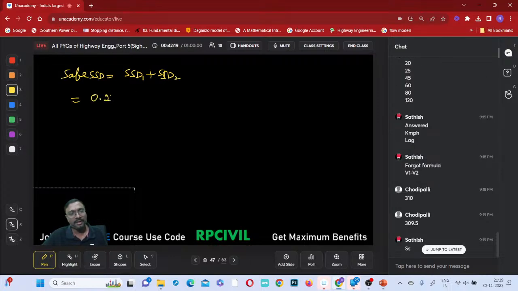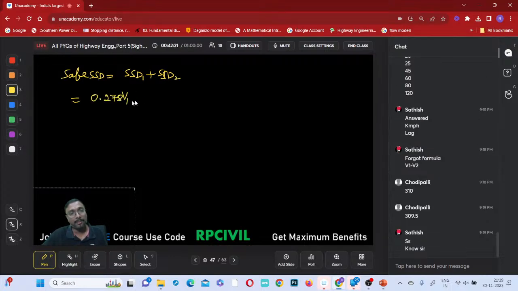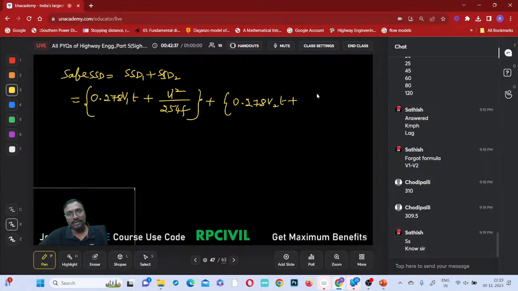So 0.278 into V1 into T plus V1 square by 254 into F. This is SSD 1. And what is SSD 2? 0.278 into V2 into T plus V2 square divided by 254 into F. F is the same, na? T is the same. That's why I did not write T1, T2.